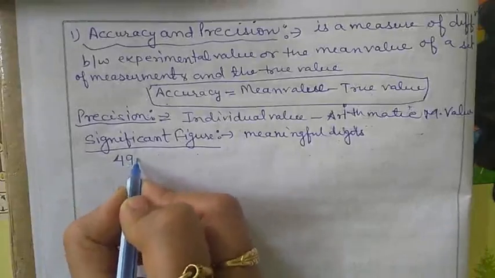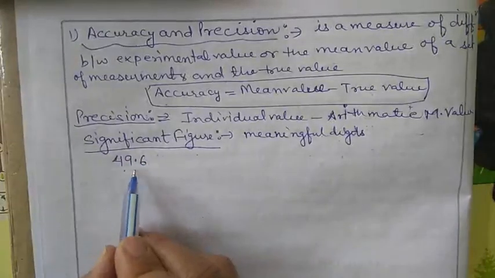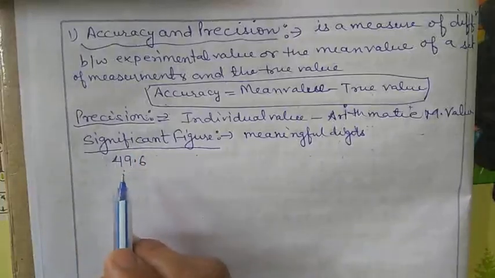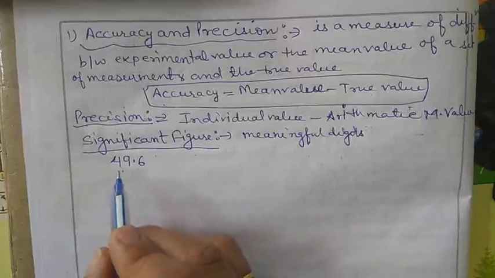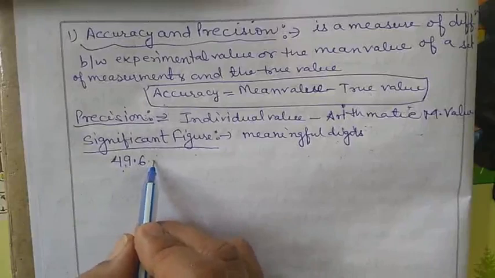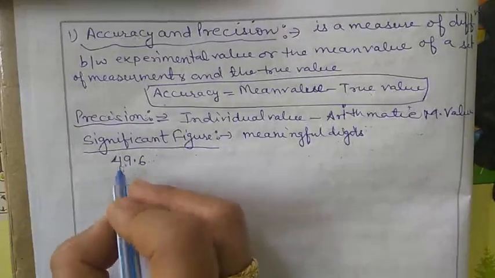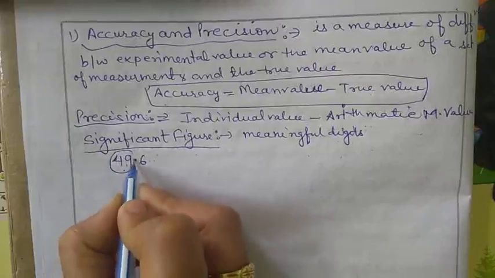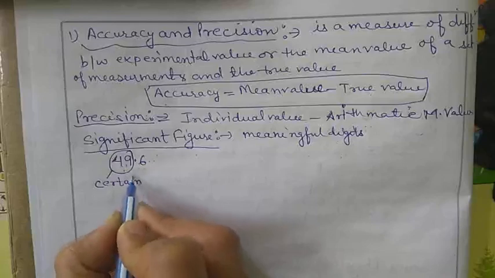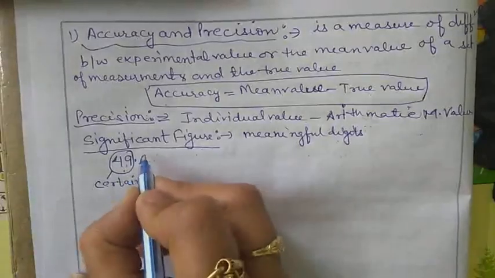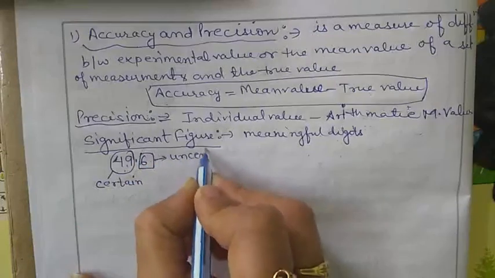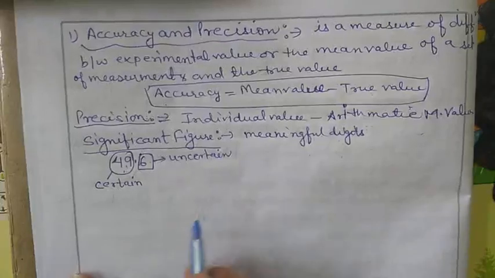So it means that if we have a measurement, let's assume this is any measurement, and its value is 49.6. Clear? So we can say that this 49 is a certain value, and this 6 is an uncertain value.